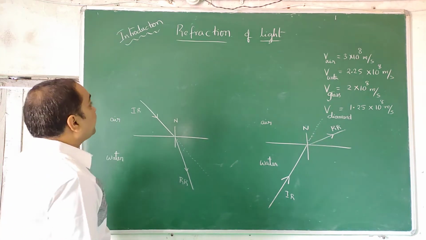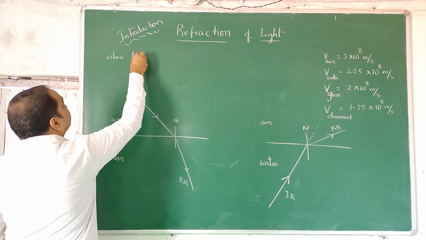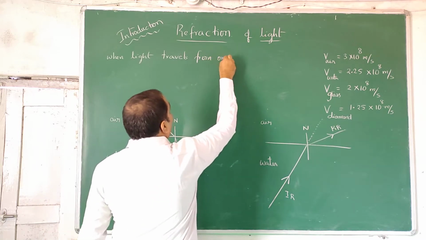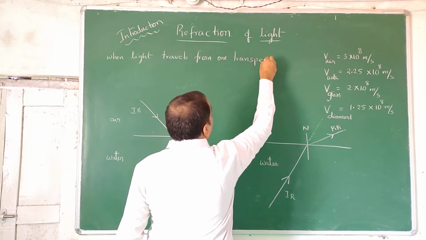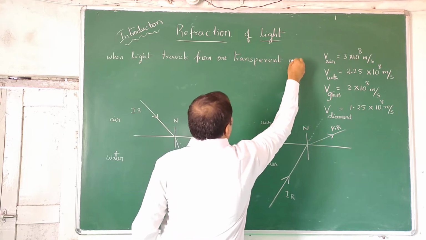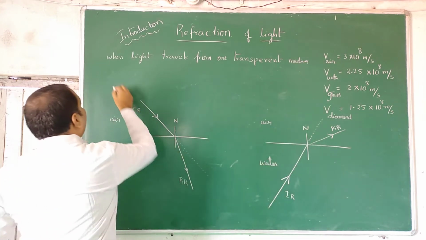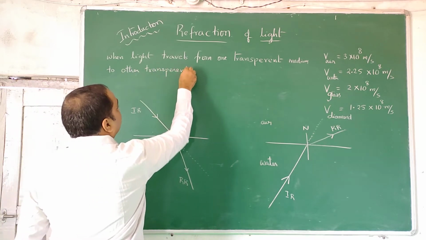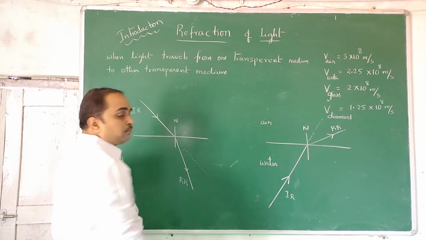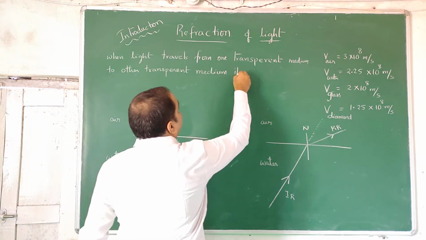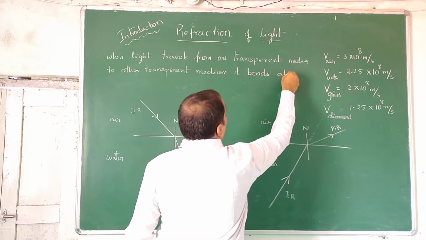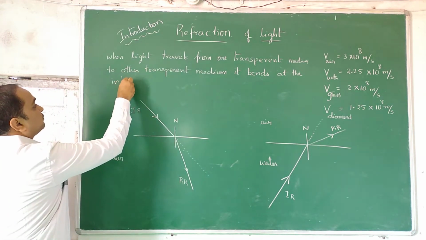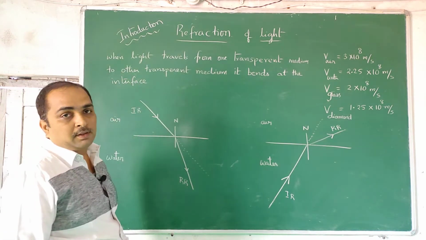So we define refraction: when light travels from one transparent medium to another transparent medium, it bends at the surface which separates both, which is called the interface.